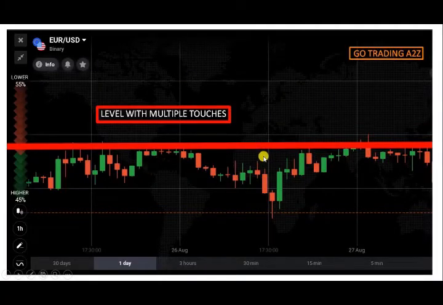Okay, let's begin. The second type of support and resistance is the level with multiple touches, or the level with multiple rejections. The more the rejections, the better. Here you can see this market is a kind of ranging market, or you can say it's in a consolidation area. And in this area there is a constant fight between buyers and sellers.